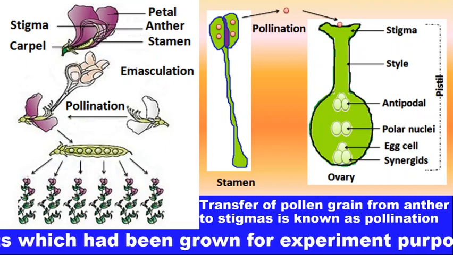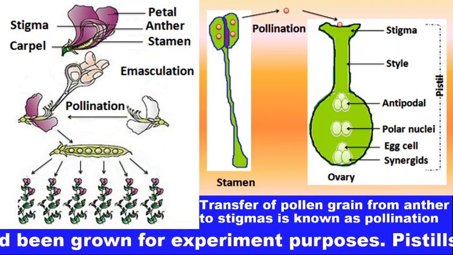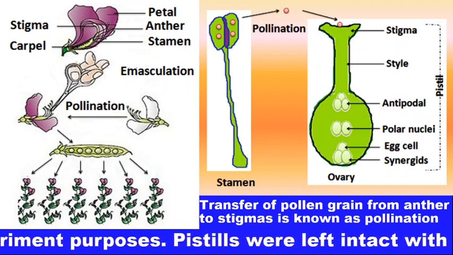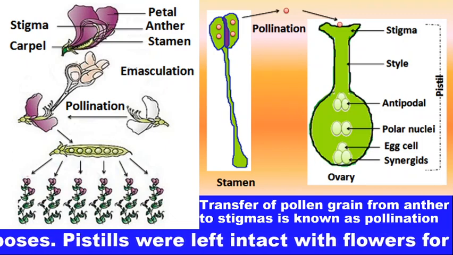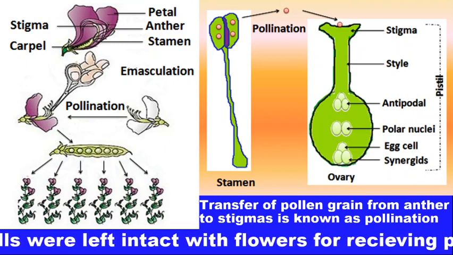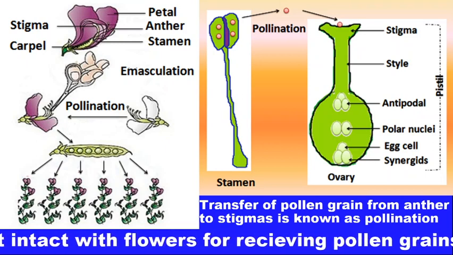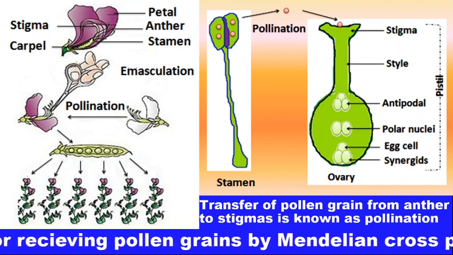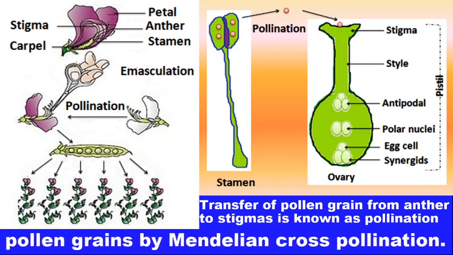So the first step was the step of emasculation. Now what is emasculation? Emasculation is removal of the stamen from a flower,